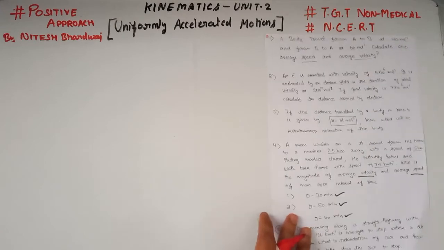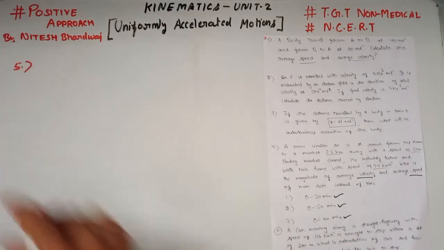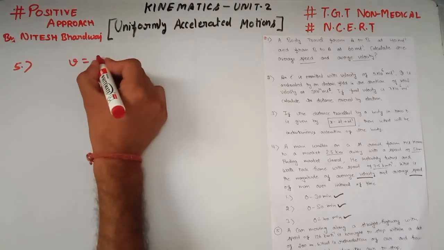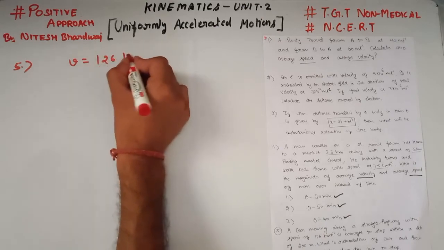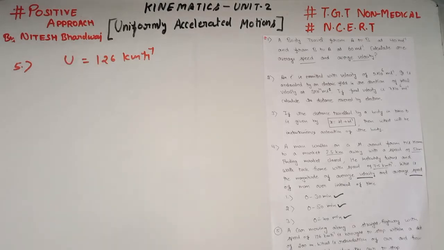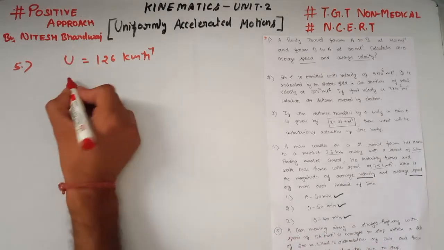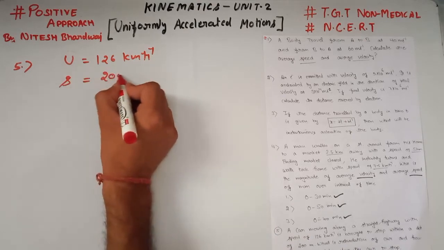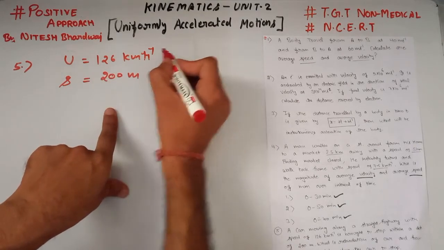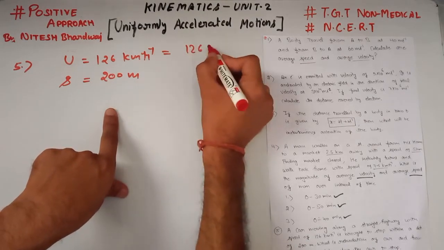Our next numerical is numerical number 5. A car moving along a state highway with speed of 126 km per hour is brought to stop within a distance of 200 meters. What is the retardation? Velocity of the car is 126 km per hour. Let this be its initial velocity denoted by u, and it is brought to stop within a distance of 200 meter.